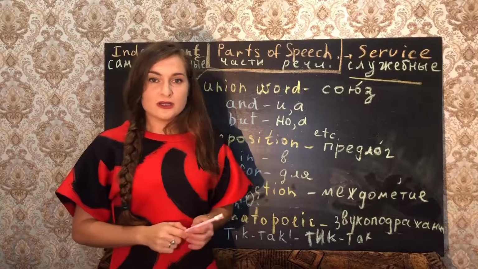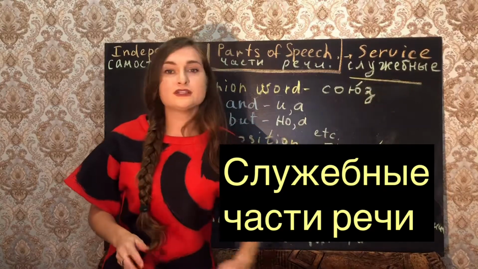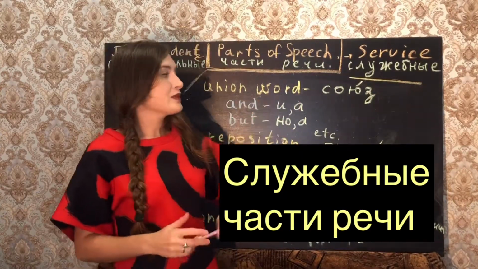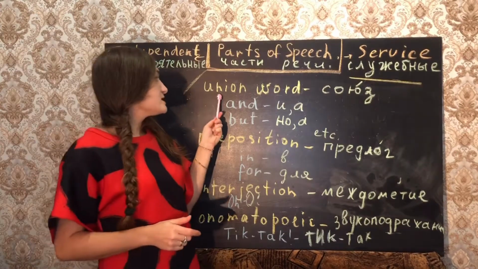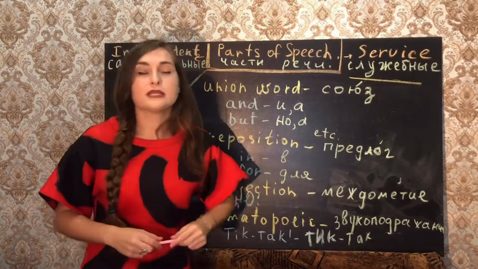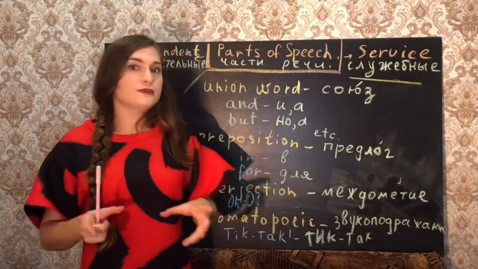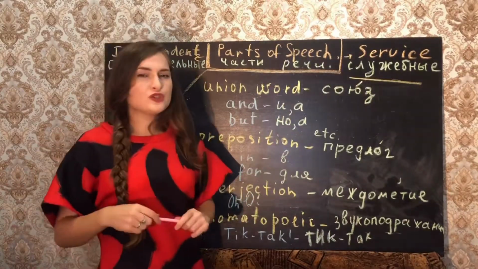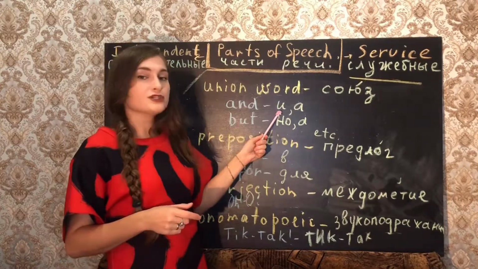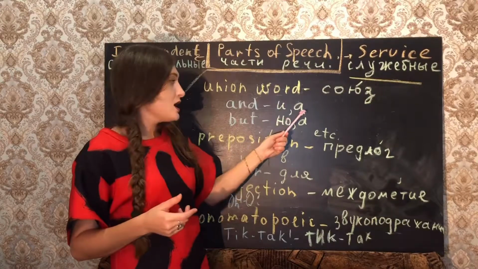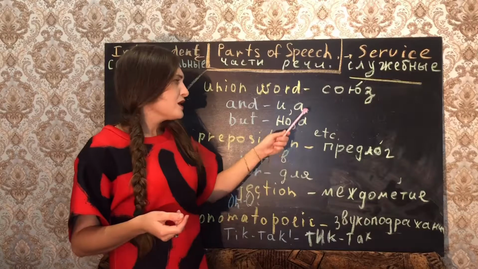And now, let's speak about service parts of speech. Служебные части речи. The first one is the union, a word that can combine some words or phrases, even sentences. We'll give you just a couple of them. And, but. And can be in Russian и or а, but can be in Russian но or а. Why?